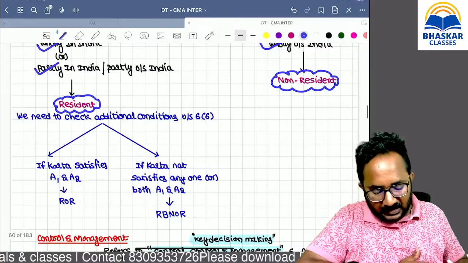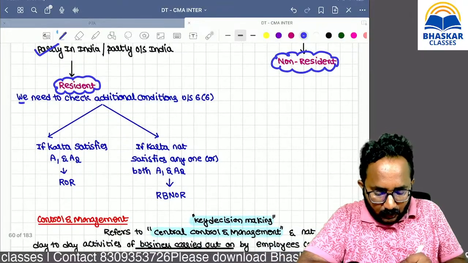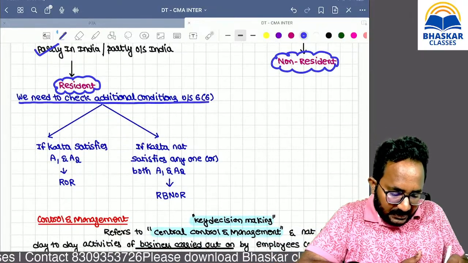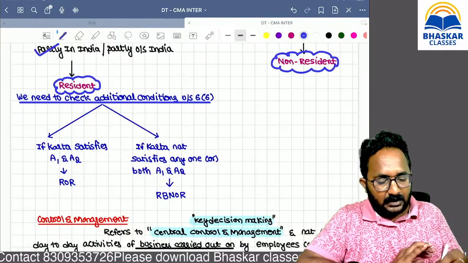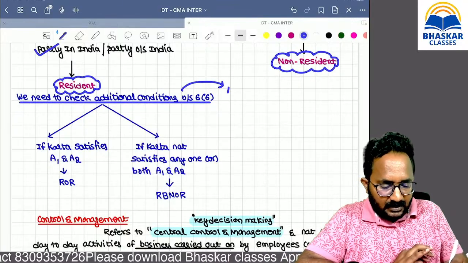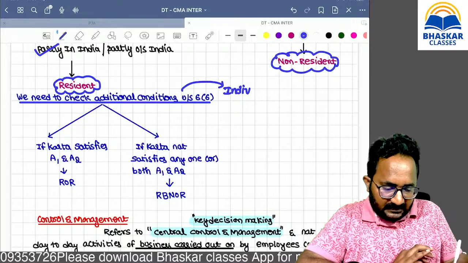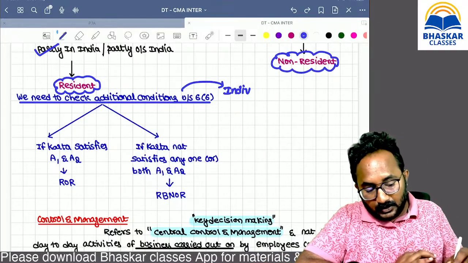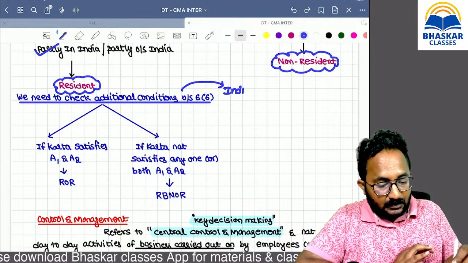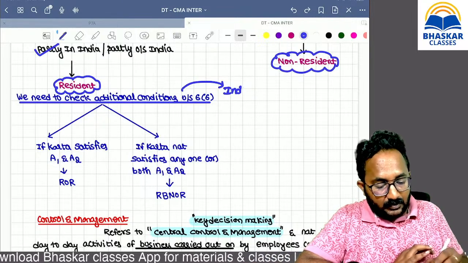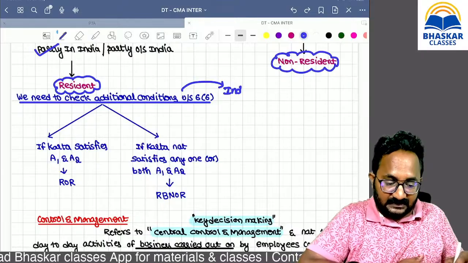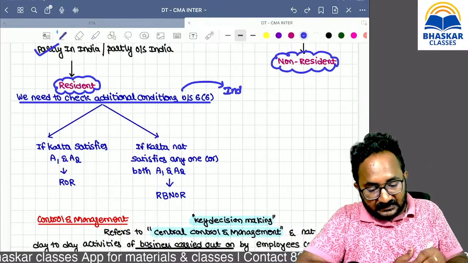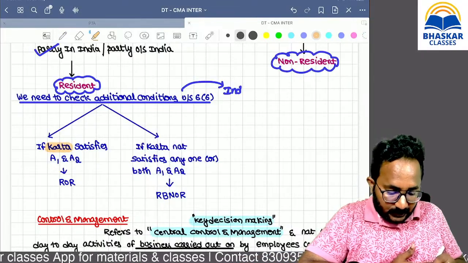If you got an answer as a resident, we have to check the ordinary status. For checking the ordinary status, we have additional conditions under section 6 subsection 6. These additional conditions need to be applied for Karta.